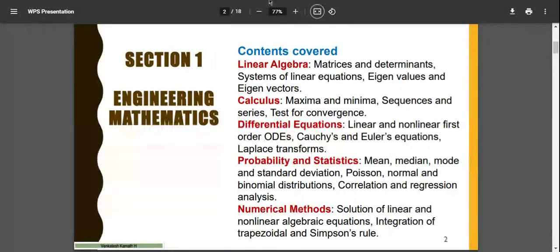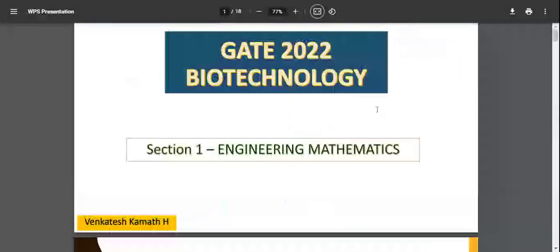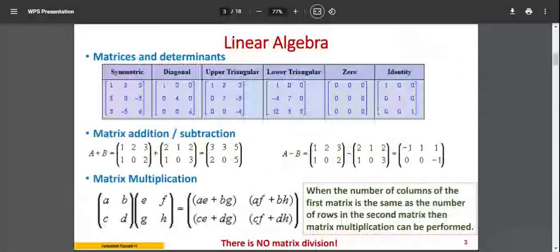You will have numericals in almost all of it. So in this session today, I'll be covering linear algebra and calculus. These two topics I'll be covering. Okay, so let me jump into the basic concepts in linear algebra, that is matrices and determinants. Before I start with some questions and solutions, I'll explain some basic level.